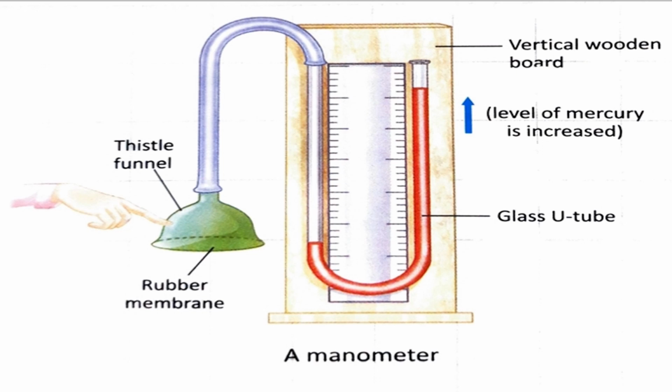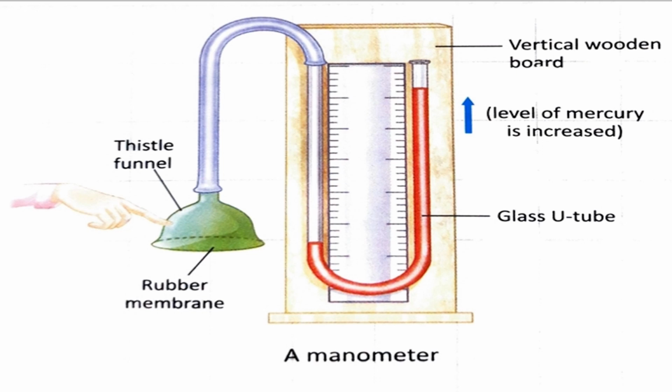Also, we have a scale to show the markings on the side. By using that scale we can measure the pressure exerted.